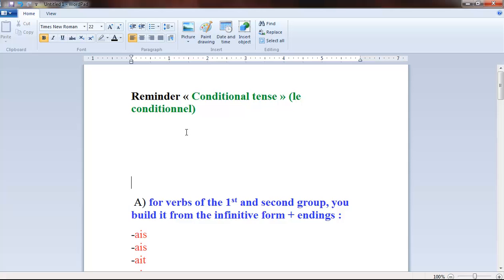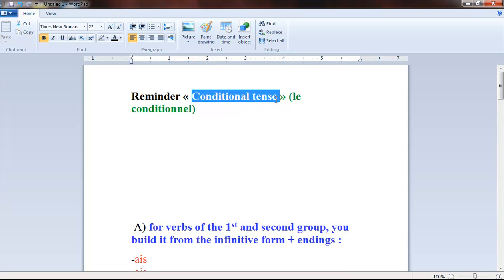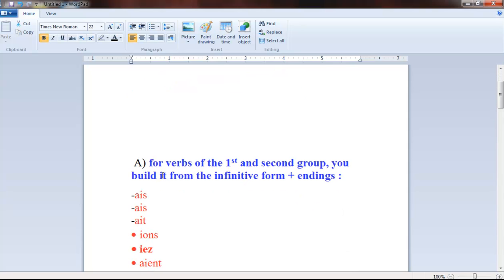Okay, so let's start with the conditional tense, le conditionnel. For verbs of the first and second group, you build it from the infinitive form of the verb, upon which you will append the following endings.